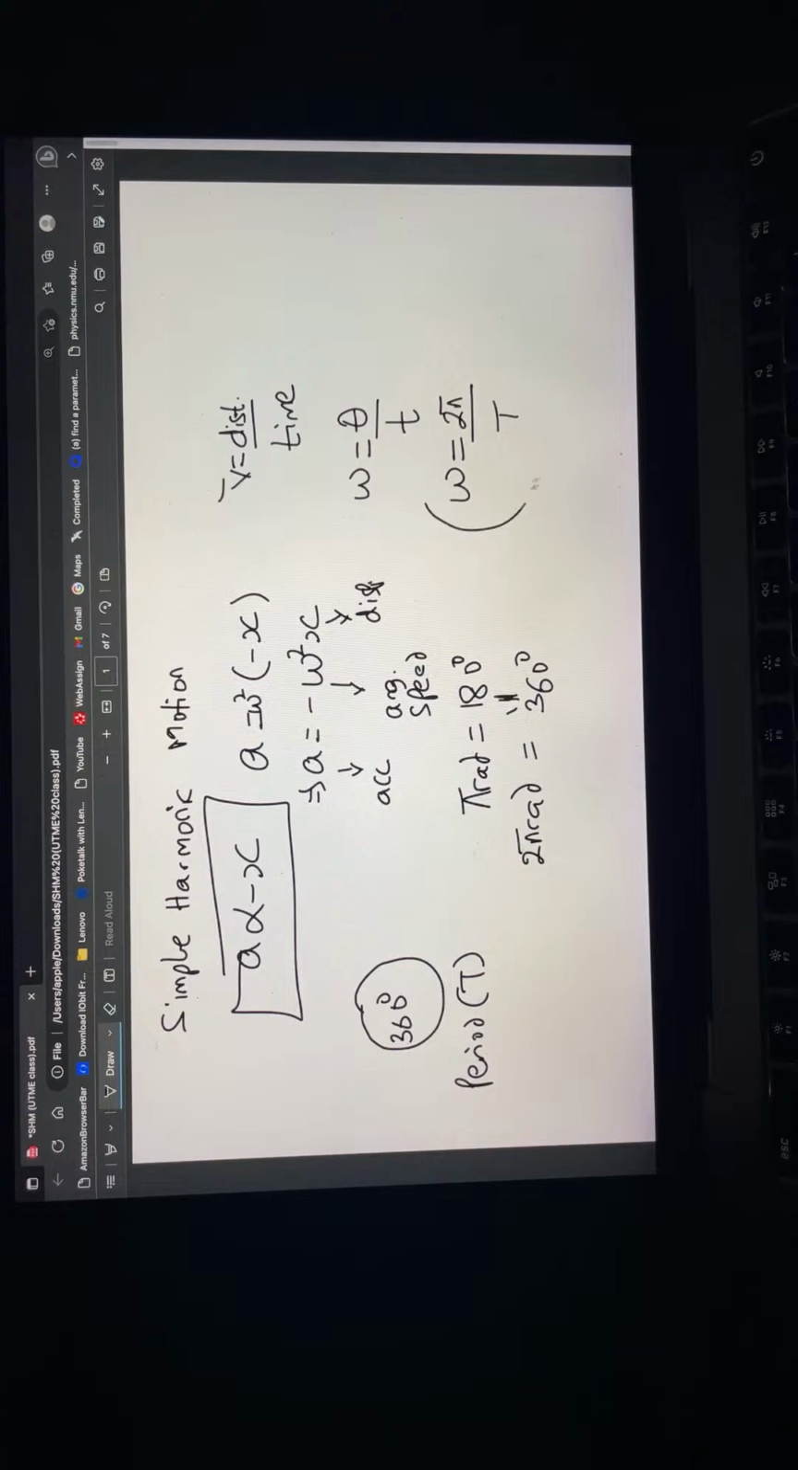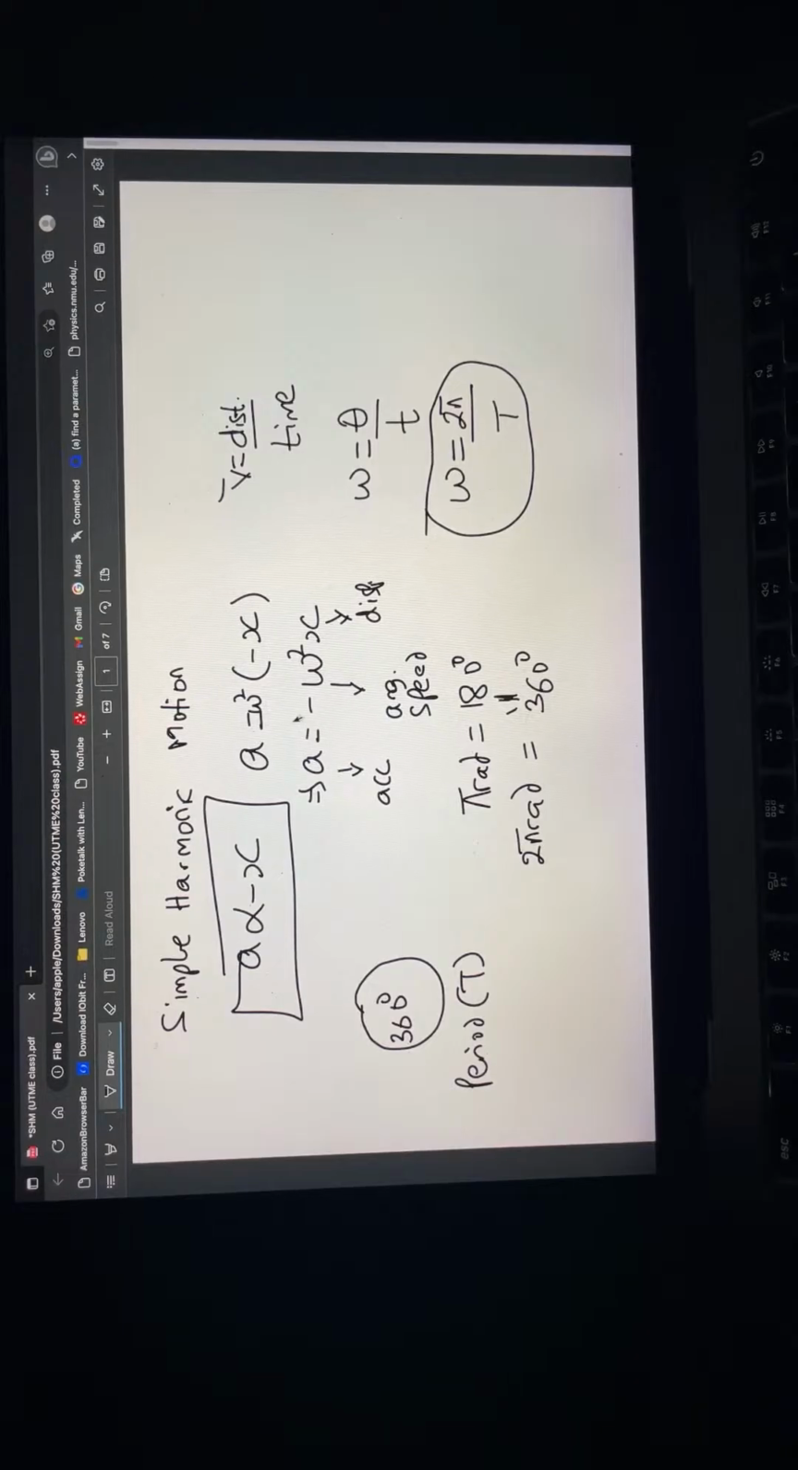So one of the relationships that we'll be using in simple harmonic motion is the fact that omega, which is the angular speed, is always going to be 2 pi divided by the period. I want you to take note of this particular equation because I'm going to be using it a lot.